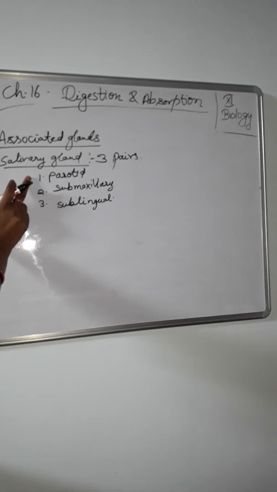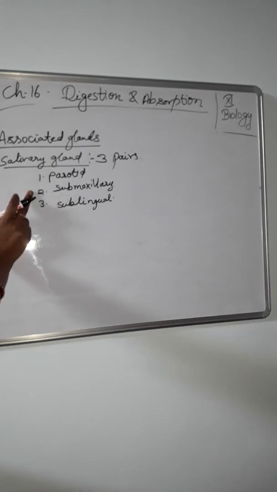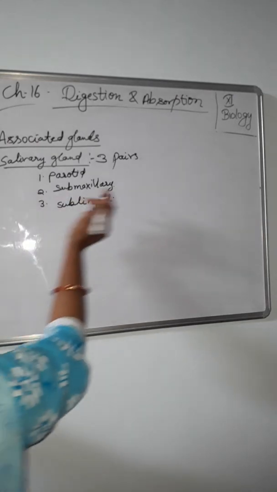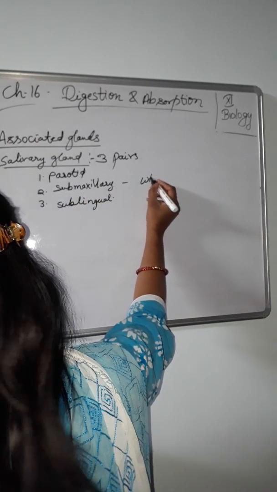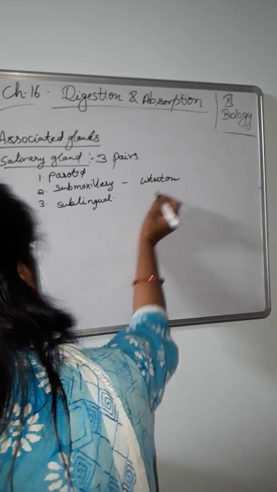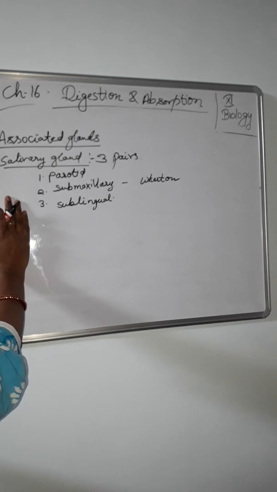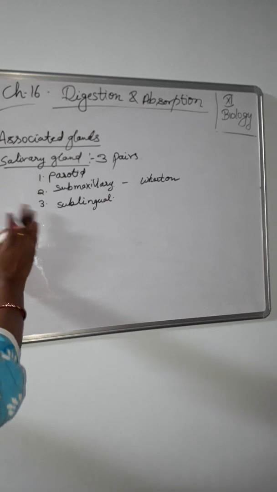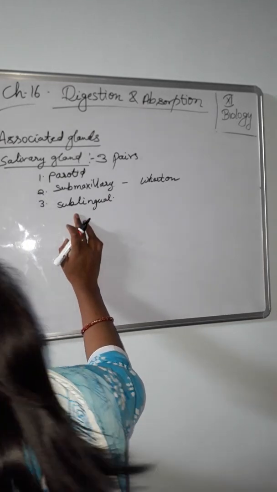The duct of the parotid opens into the vestibule of the mouth cavity near the crown of the upper second molar tooth. The submaxillary glands are present medial to the mandible in the submaxillary triangle. The duct of the gland is known as the duct of Wharton, and runs centrally and medially to open in the floor of the mouth. The sublingual gland is situated just beneath the tongue.